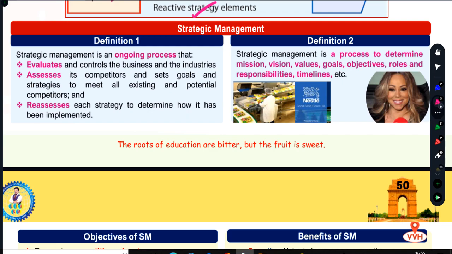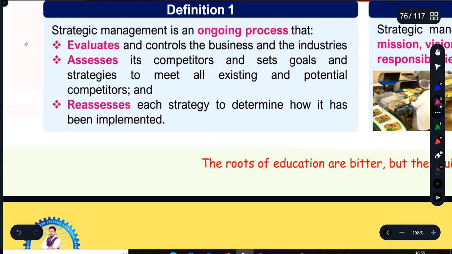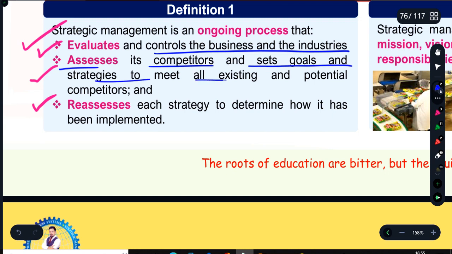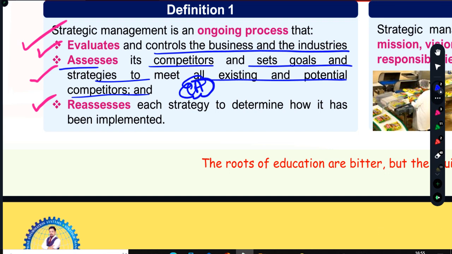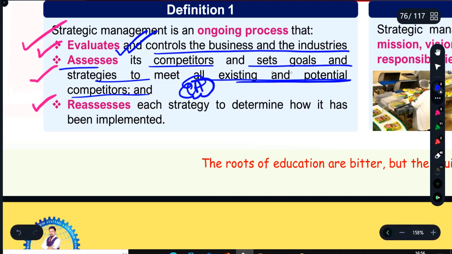In other words, I will say strategic management is an ongoing process that evaluates and controls the business and the industries it operates in, assesses its competitors, and sets goals and strategies to meet all existing and potential competitors. Because we intend to get competitive advantage, we have to be careful about our internal strengths and weaknesses, and that's why you have to evaluate and control the business and the industry. To get competitive advantage, you have to continuously monitor and do some competitive landscape analysis about your rivals. So you need to assess your competitors and set goals and strategies to meet all existing and potential competitors.